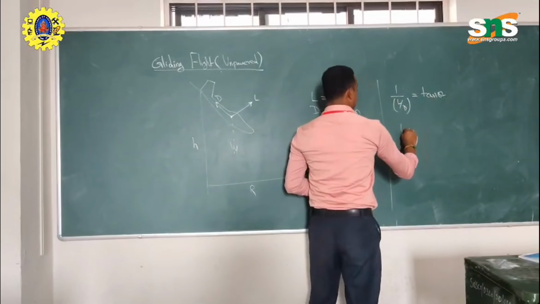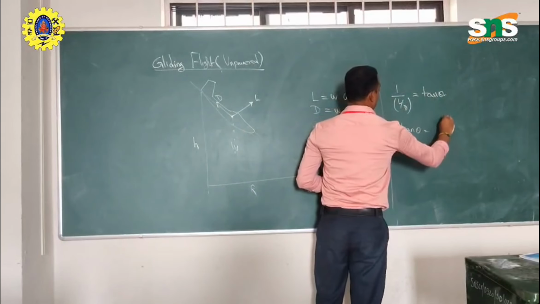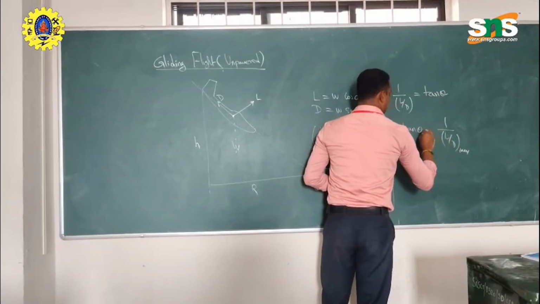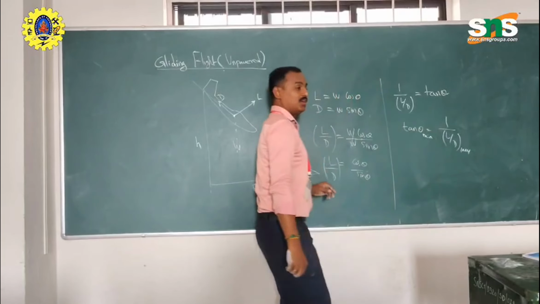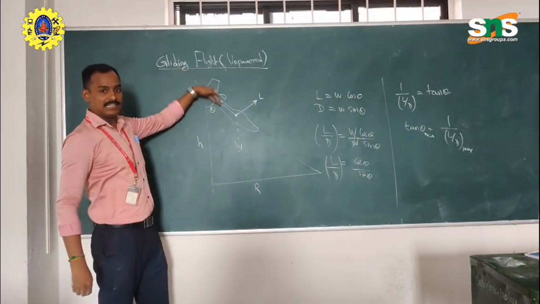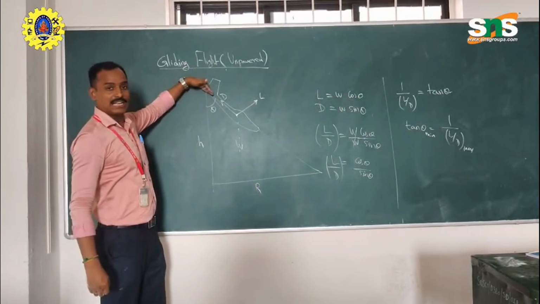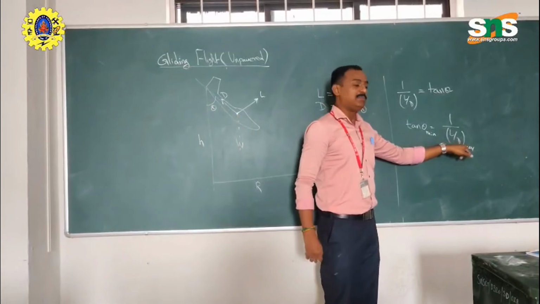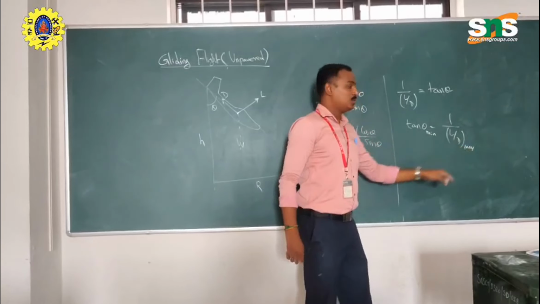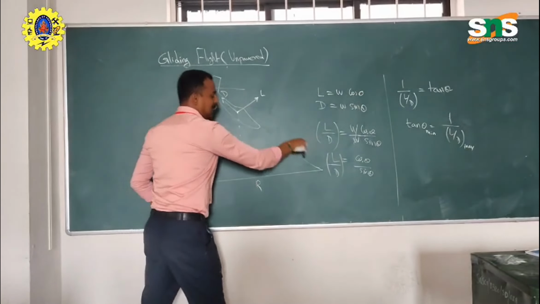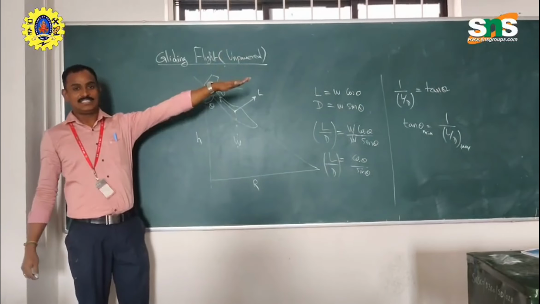Then tan theta equals 1 by L by D max. This is the angle theta, and theta is minimum for landing. When theta is minimum, the L by D ratio should be maximum. When theta is very small, the landing will take place at a large distance.